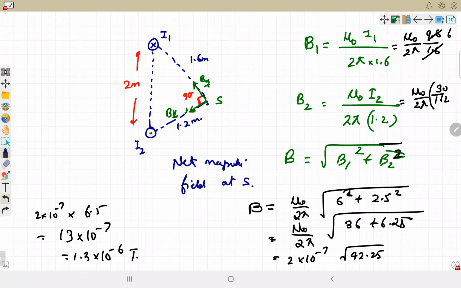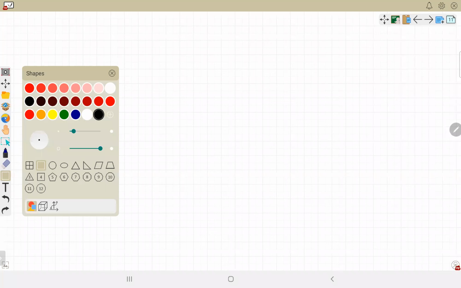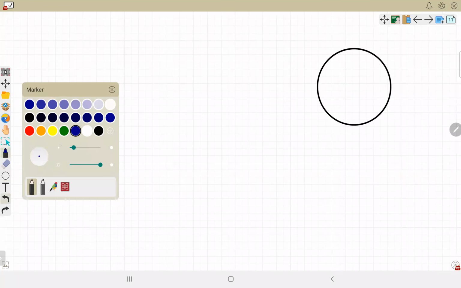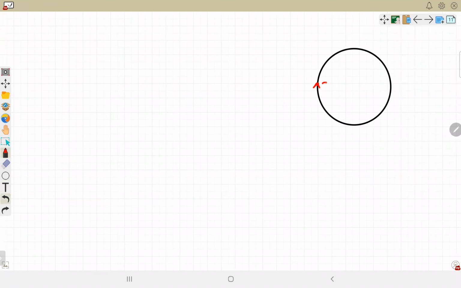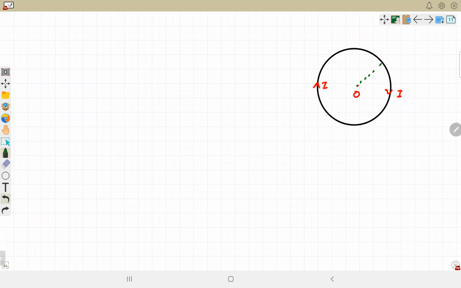If current is coming from outside into any loop and it is getting divided, like inside this the total current is I, then we know the formula for the magnetic field at the center. So what will be the magnetic field? This we know. It is mu naught I by 2R.